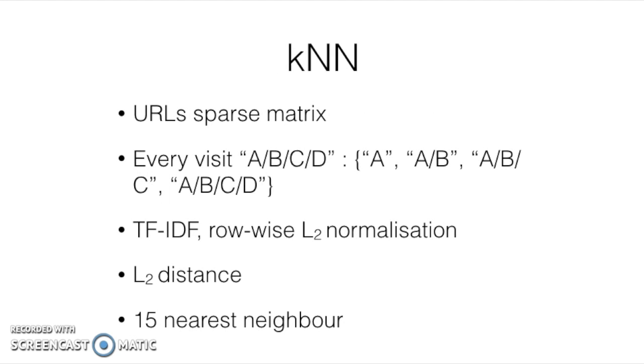How is the visited URLs matrix formed? For every visit, we count every prefix of a URL. For example, for Facebook.com/messages, we take both Facebook.com and Facebook.com/messages. After that, we do TF-IDF transformation and apply L2 normalization. The resulting sparse matrix is used for KNN with L2 distance. 15 nearest neighbors are used.